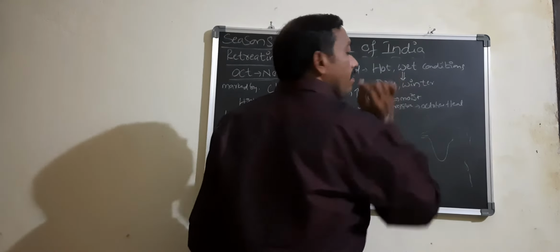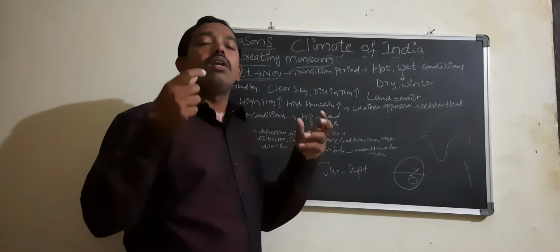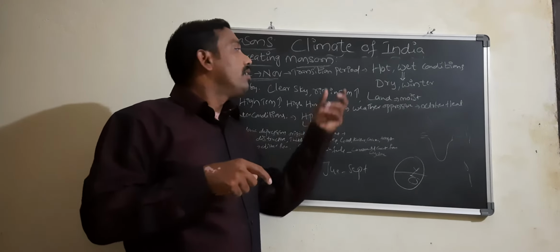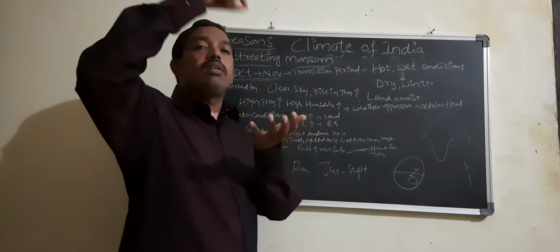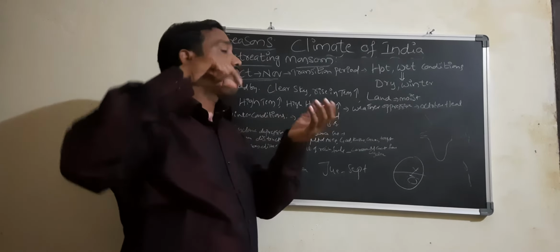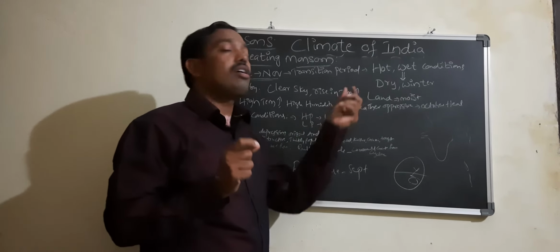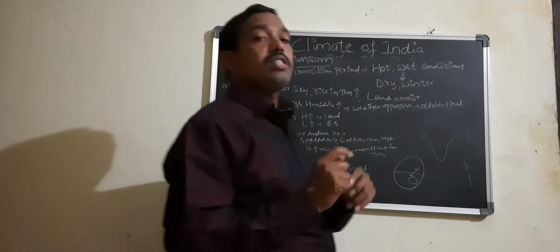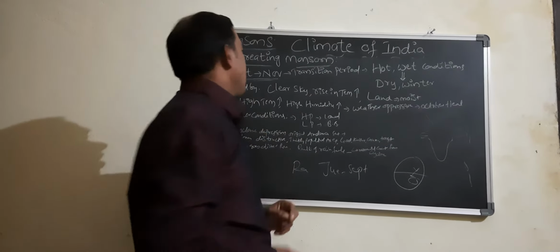Why is it becoming dry? Because of no rainfall, the moisture content reduces. During the rain season, water droplets and cloud formation take place. But in this period, as there are no rains, it starts drying. So it is dry and winter starts. It is a transition period from hot wet conditions to dry winter conditions.